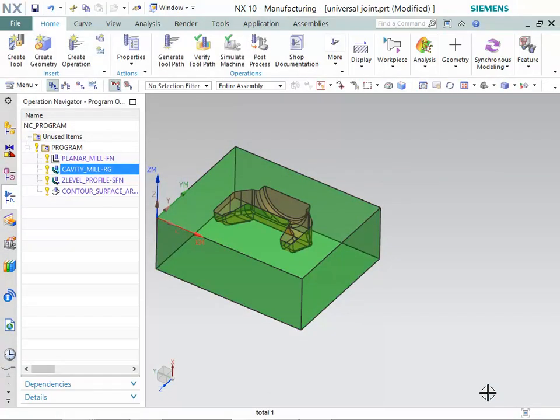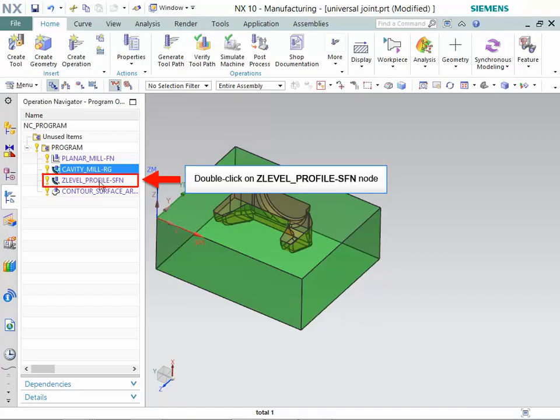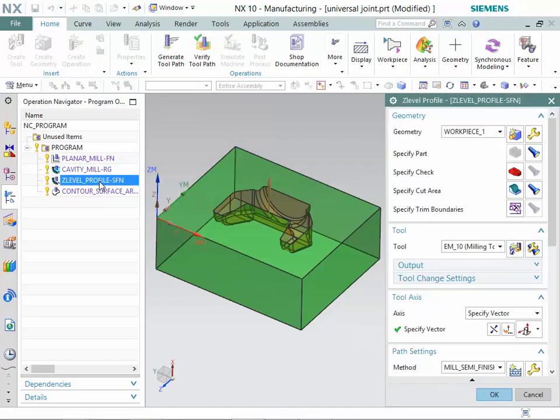Let's learn how to use Z-level profile operation to semi-finish the walls of the die. Now, double-click on the Z-level_profile SFN node. Make sure that Workpiece_1 option is selected in Geometry list. Now, click on the Edit button in Geometry group.